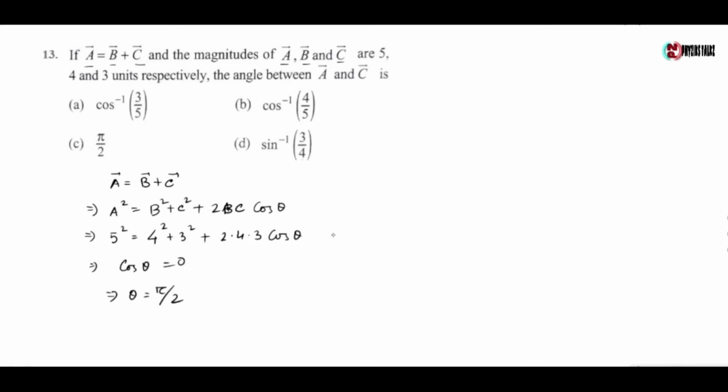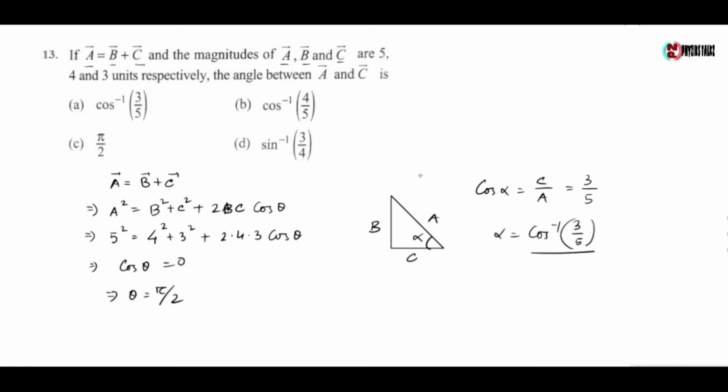So A, B, C form a right angle triangle. Here this is C, this is B and this is A. Now if alpha is the angle between A and C, then cos alpha equals C by A, which gives 3 by 5. So alpha is cos inverse 3 by 5. So the angle between A and C is cos inverse 3 by 5.